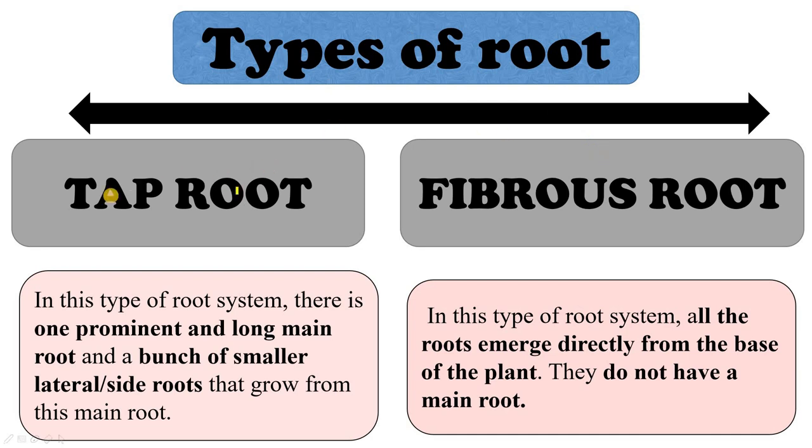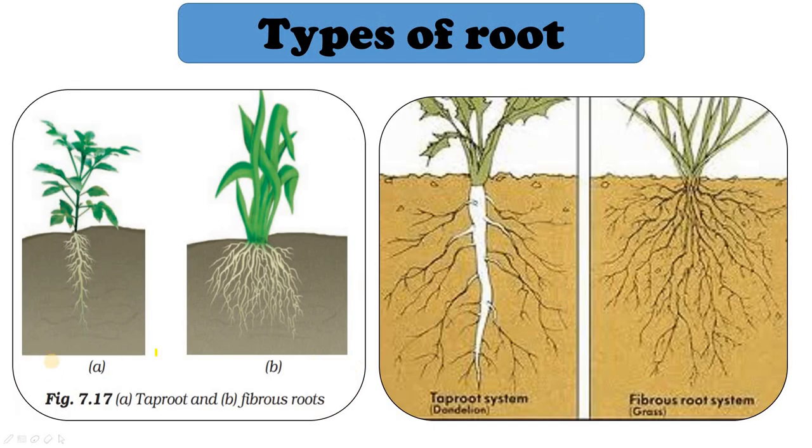Okay, there are two types of roots, taproot and fibrous root. So in taproot system, there is one prominent and long main root and a bunch of smaller lateral or side roots that grow from this main root. Okay, so this is taproot. Can you see the long prominent main root, and the side roots or lateral roots are coming out of this. So this type of root system is called as taproot. This is also taproot. The main root and the lateral side roots.